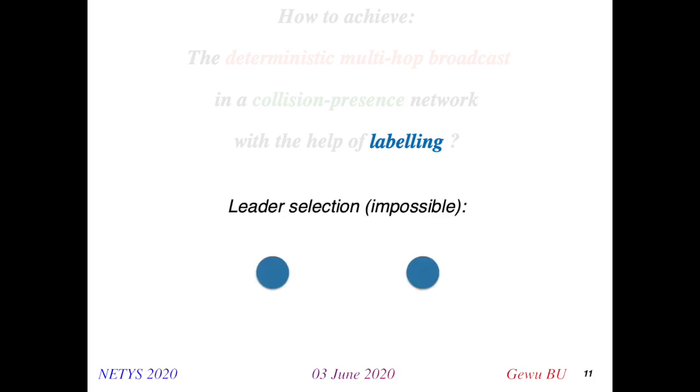And sometimes, if we don't use additional information like labeling, we cannot solve some problems. For example, leader selection between two identical nodes. Here, without any additional information, these two nodes cannot choose, in a distributed way, a single leader agreed upon by both of them.